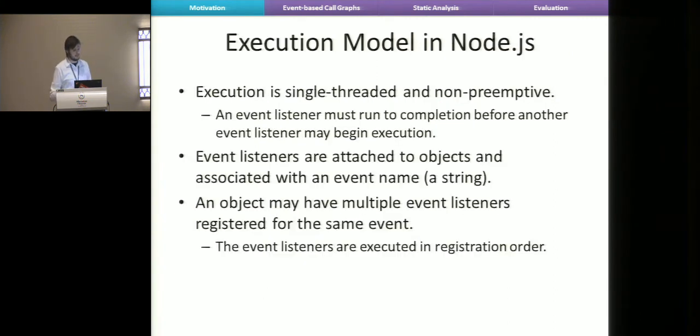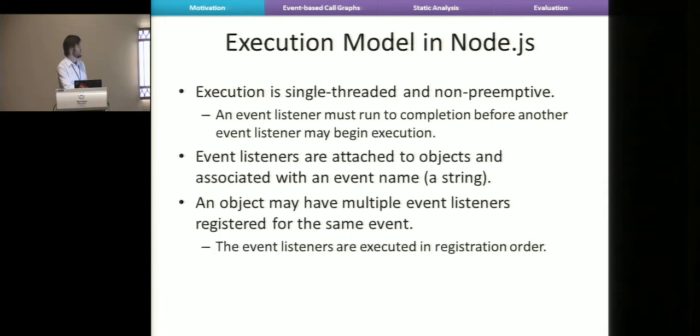Okay, so in this work, we tried to capture the semantics of Node.js, so we looked at some of the documentation to try to figure out what's going on. And so these are some of the design choices made by the Node.js developers. One is that it's not a multi-threaded system. Execution is single-threaded, and an event listener will run to completion before another event listener can be scheduled.